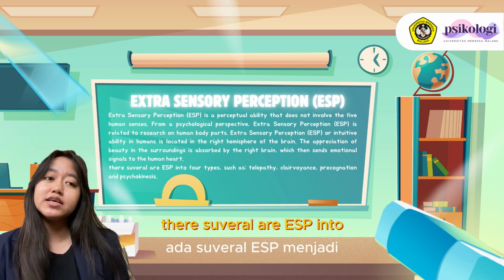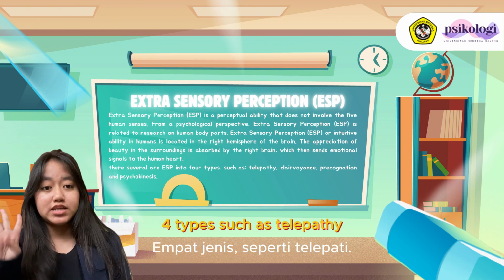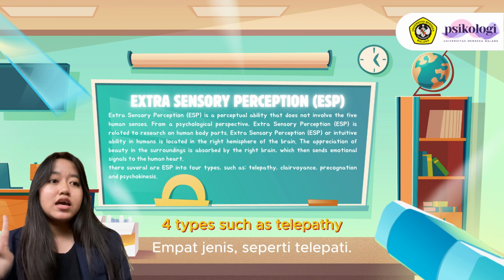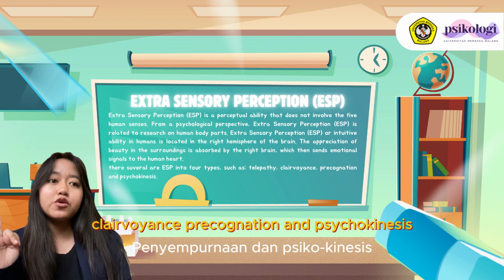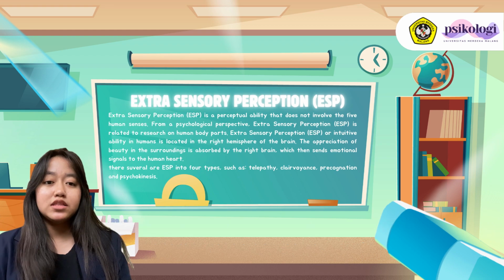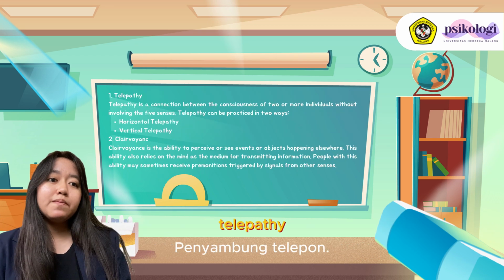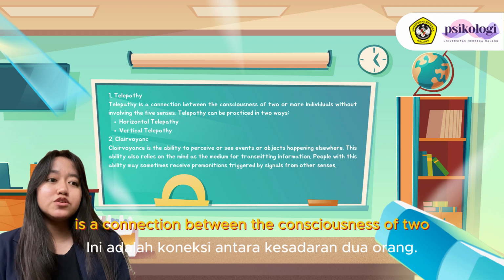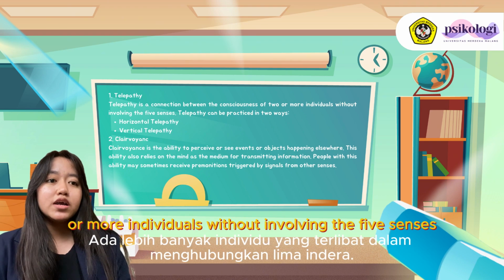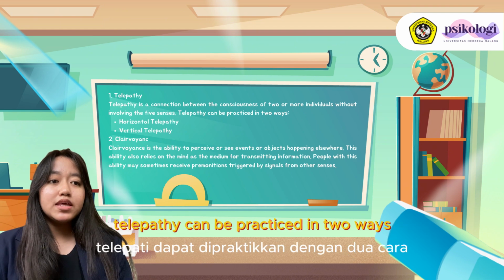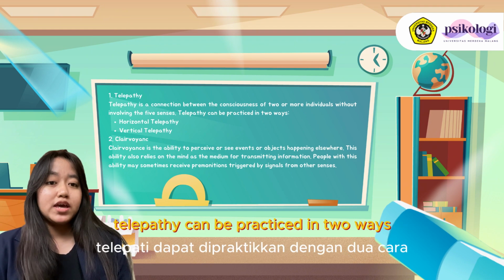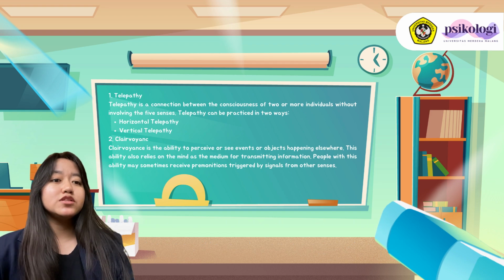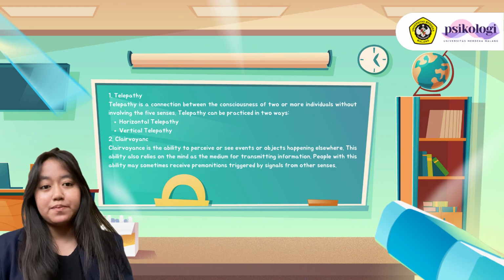There are so far four types of extrasensory perception: telepathy, clairvoyance, precognition, and psychokinesis. Number 1, telepathy. Telepathy is a connection between the consciousness of two or more individuals without involving the five senses. Telepathy can be divided into two types: horizontal telepathy and vertical telepathy.